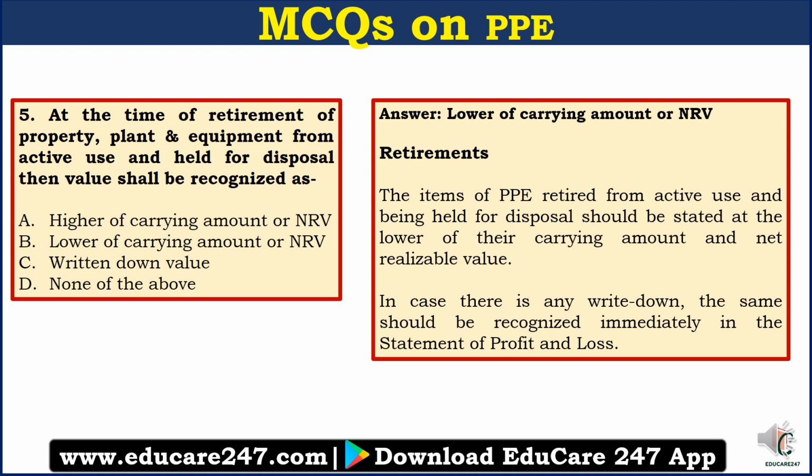This question is regarding the retirement of property, plant and equipment. How do we treat property, plant and equipment during retirement? The items of PPE retired from active use and being held for disposal should be stated at the lower of their carrying amount and net realizable value. In case there is any write down, the same should be recognized immediately in the statement of profit and loss.